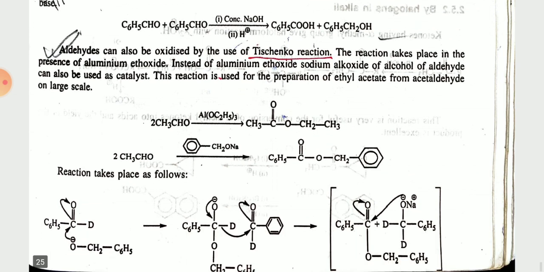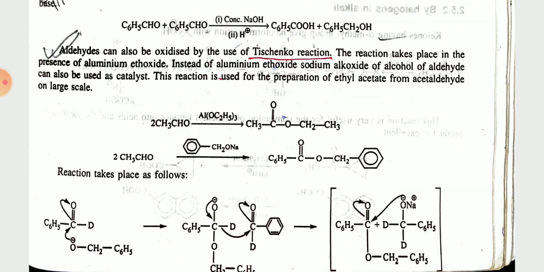So this is the reaction, the Tishchenko reaction. What happened? Two moles of aldehyde in presence of Al(OC2H5)3 will give CH3COOCH2CH3. What happened in this kind of reaction? This is the mechanism of the Tishchenko reaction.